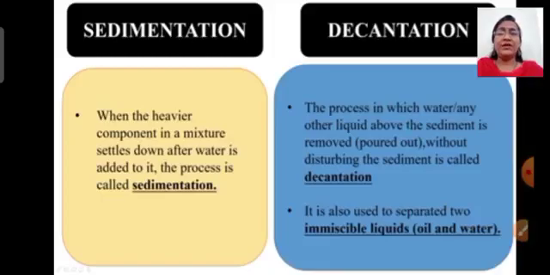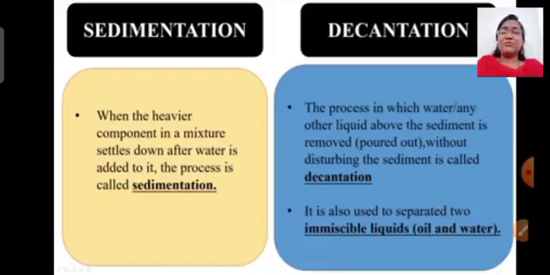Here, when a component in a mixture settles down after water is added to it, this process is known as sedimentation, and the process in which water or any other liquid above the sediment is removed without disturbing the sediment is called decantation. The decantation process is used to separate two immiscible liquids such as oil and water. You know, decantation can be used to separate oil and water because both of them form separate layers.